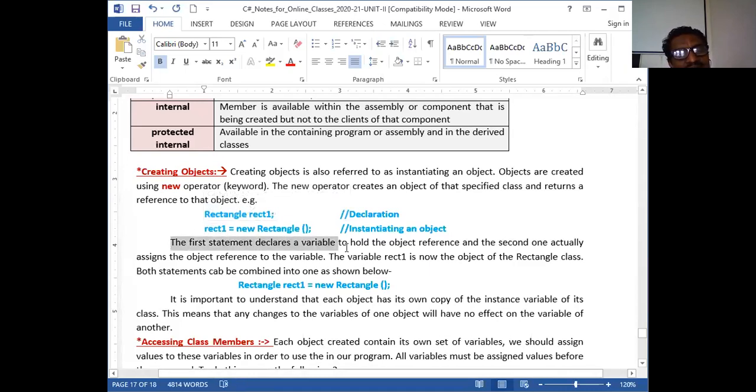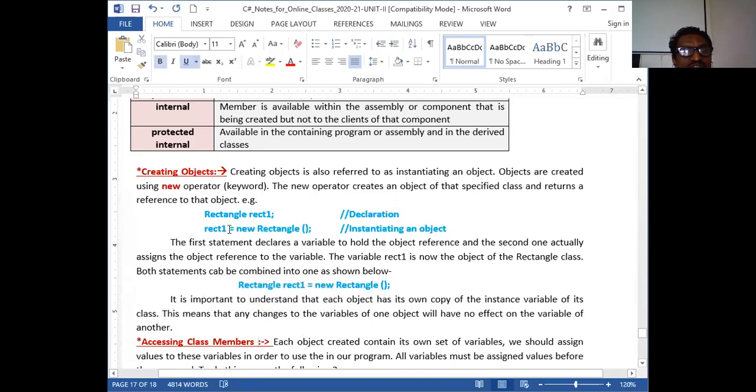The first statement declares the variable to hold the object reference, and the second one actually assigns the object reference to the variable. So this is how the variable rect1 becomes an object of the rectangle class. Both statements can be combined in one statement, as we have seen. It is important to understand that each object has its own copy of instance variables, as I told you, defined by its class. So any changes to the variables of one object will have no effect on the variables of another.